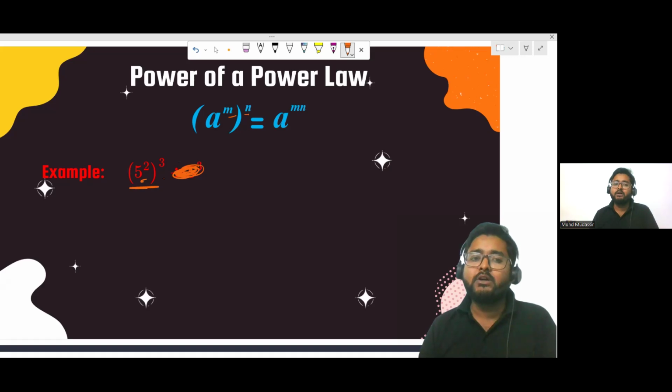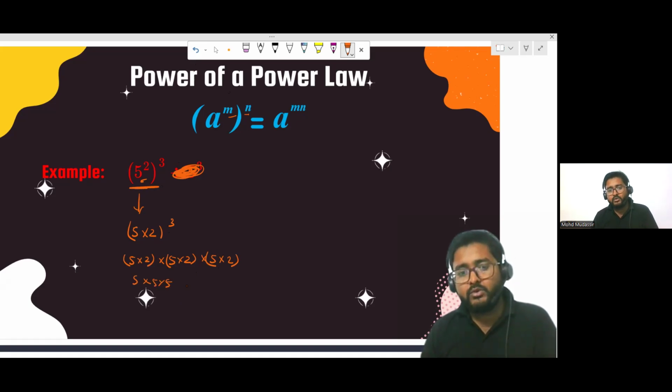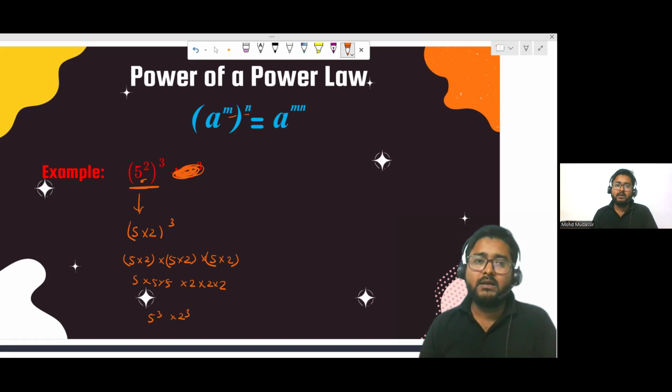If you have power to the power, first you can simplify 5 square as 5 into 5, correct, in a bracket, 5 into 5 and whole power is still 3. Then again you can write 5 into 2 into 5 into 2 because whole power is 3, and then again 5 into 2. Okay, wait. Sorry. Here, actually, it's not 5 into 2. It's 5 into 5. I'm sorry, I got confused. Wait.